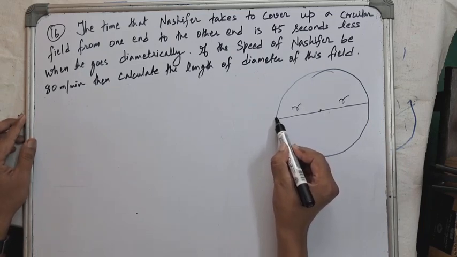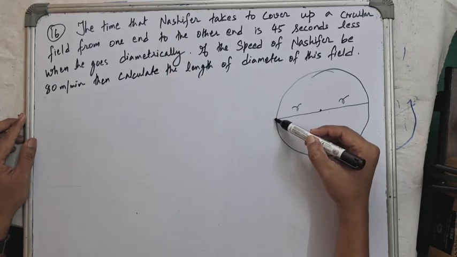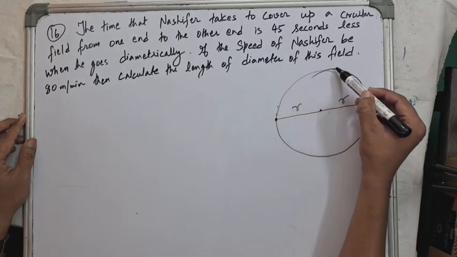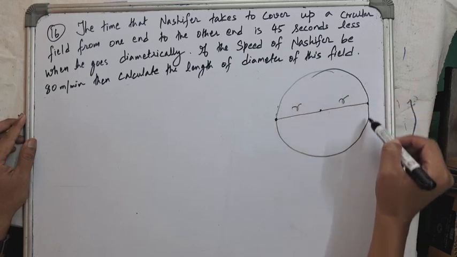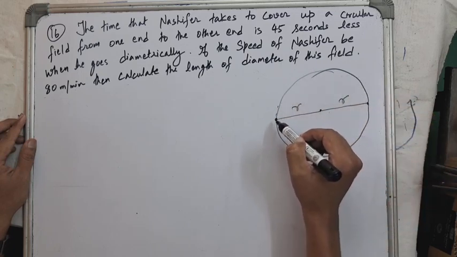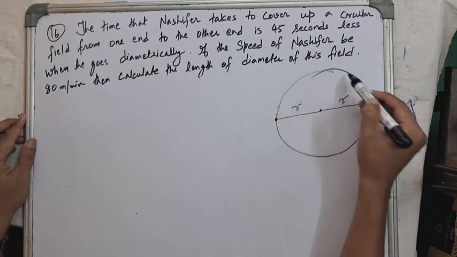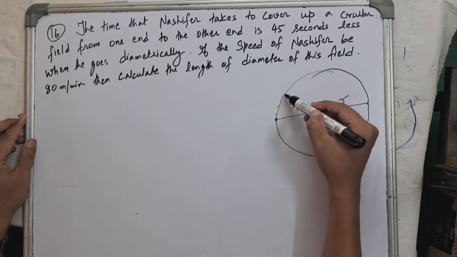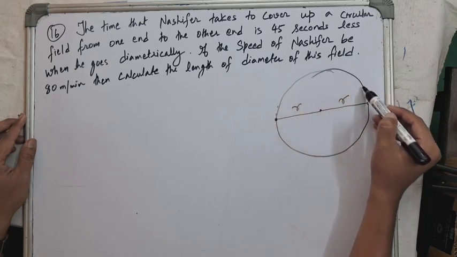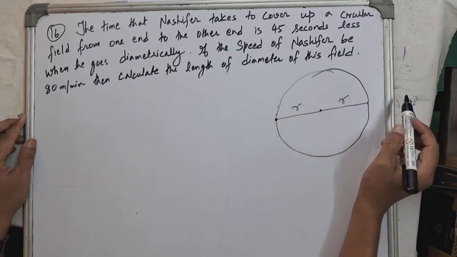Starting from this position, a boy named Lucifer walks along the edges of the circular field and comes to this point, to the other part of the circle. He did not cover the whole circumference of the circle. He just covered half the circumference. During this journey, he took some time, isn't it?